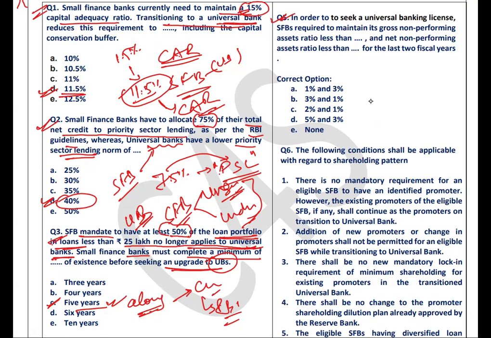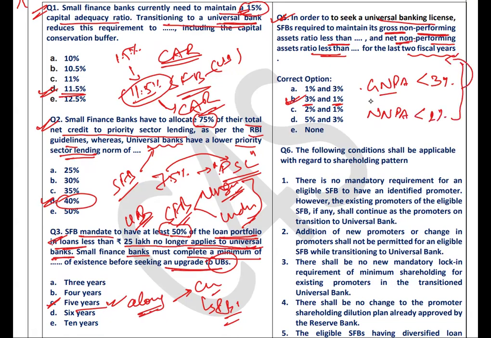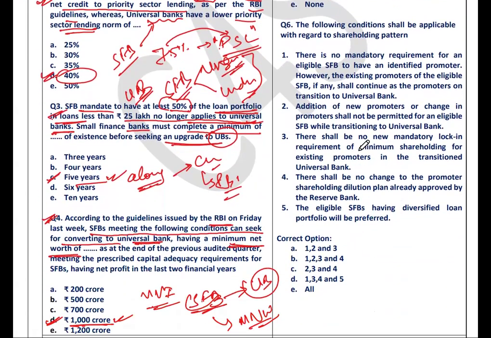In order to seek the universal bank license, small finance banks are required to maintain gross NPA at less than how many percent and net NPA less than how many percent, for the last 2 fiscal years? It is 3% and 1%. Gross NPA should be less than 3% and net NPA should be less than 1% in the last 2 financial years, before getting the license for universal banks.